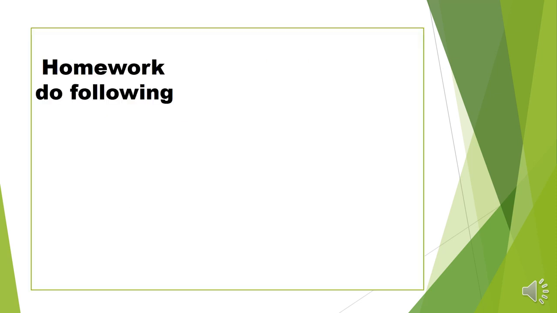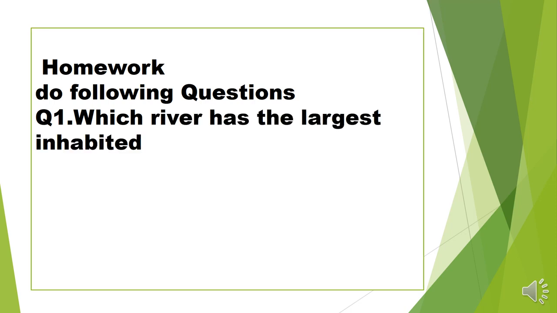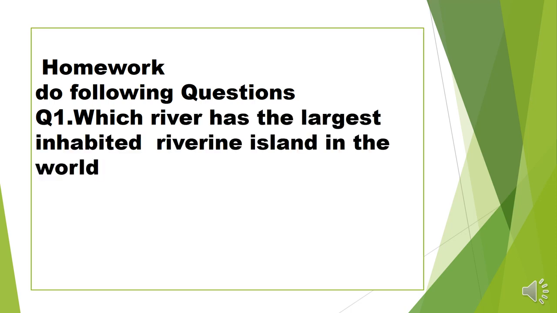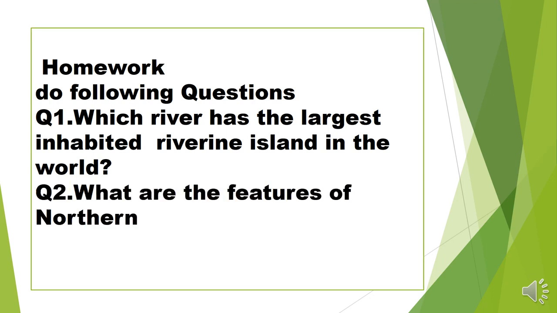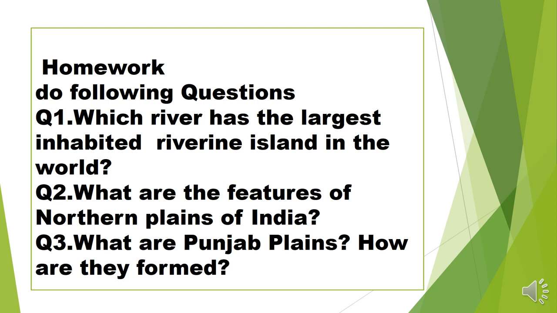So students, today your homework: firstly, you have to revise the topic, the northern plain area, and after that you have to write down the question answers in your fair notebook. Question number one: which river has the largest inhabited riverine island in the world? Question number two: what are the features of the northern plain of India? You have to write a minimum of 3 or 5 features. Question number three: what are Punjab plains and how are they formed?